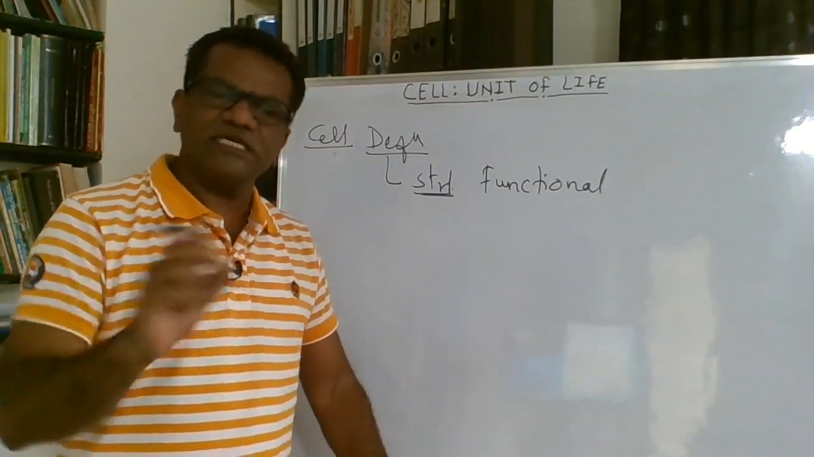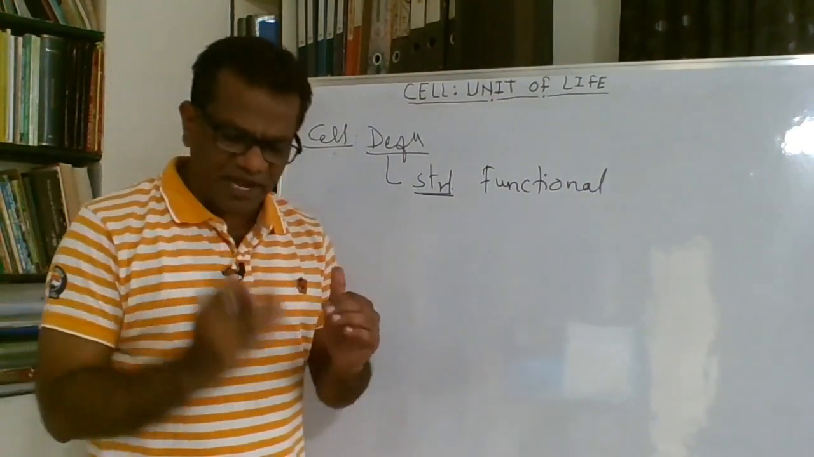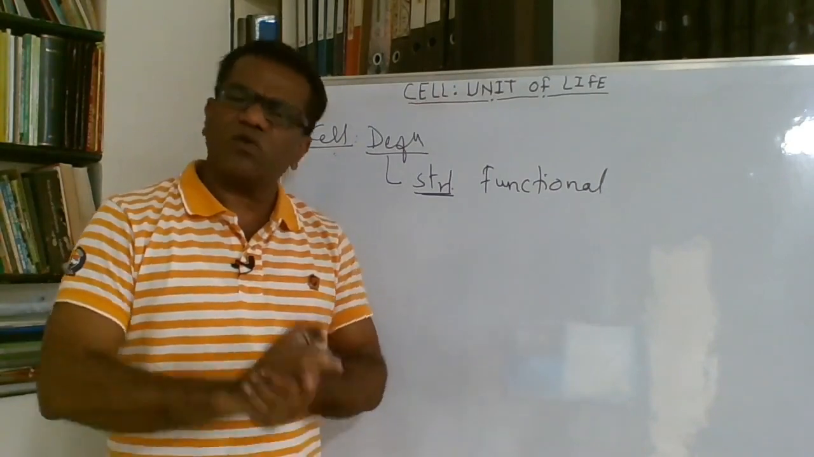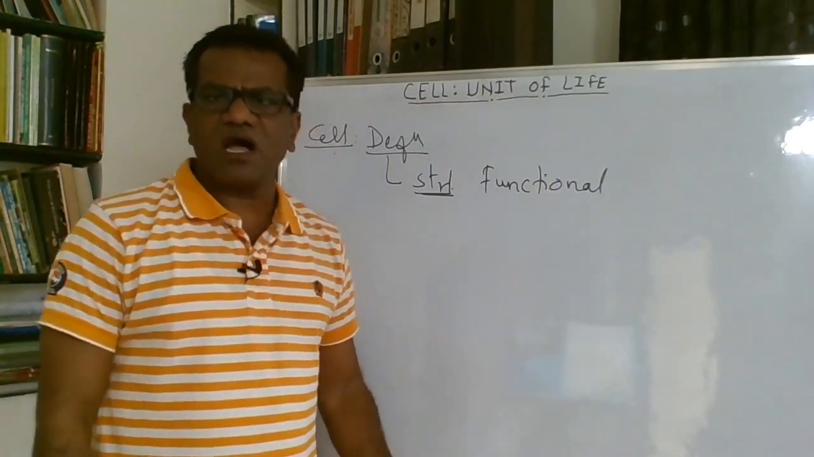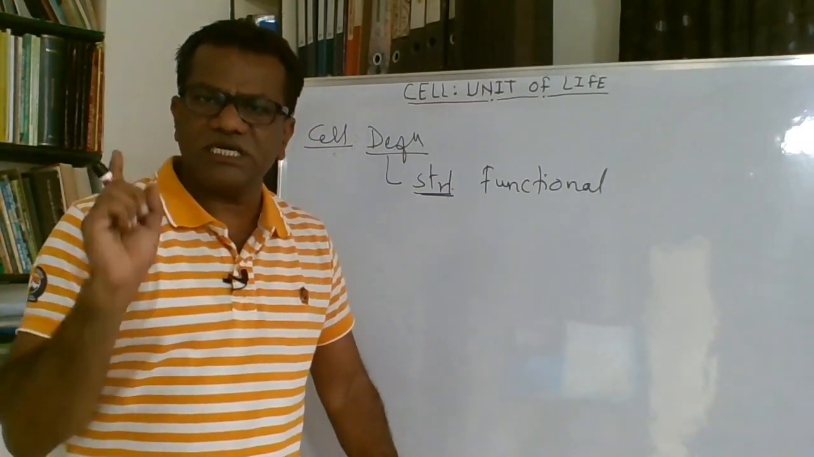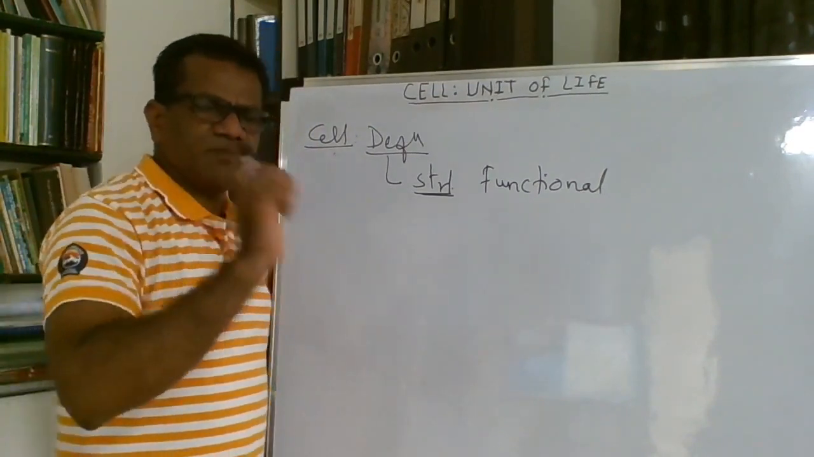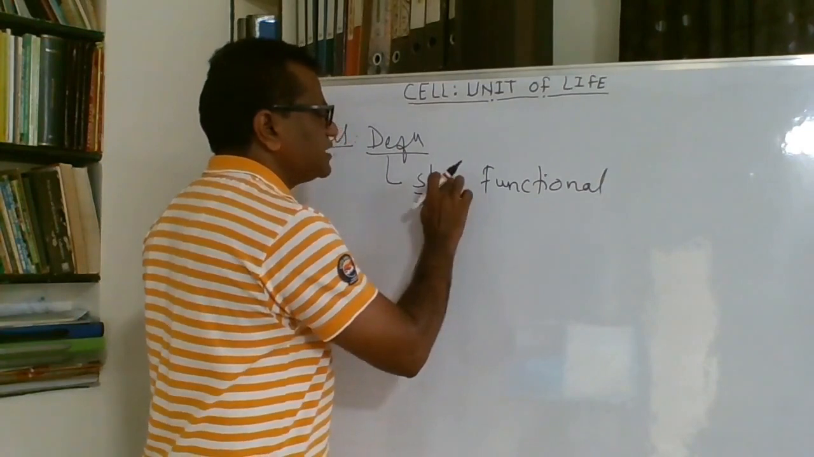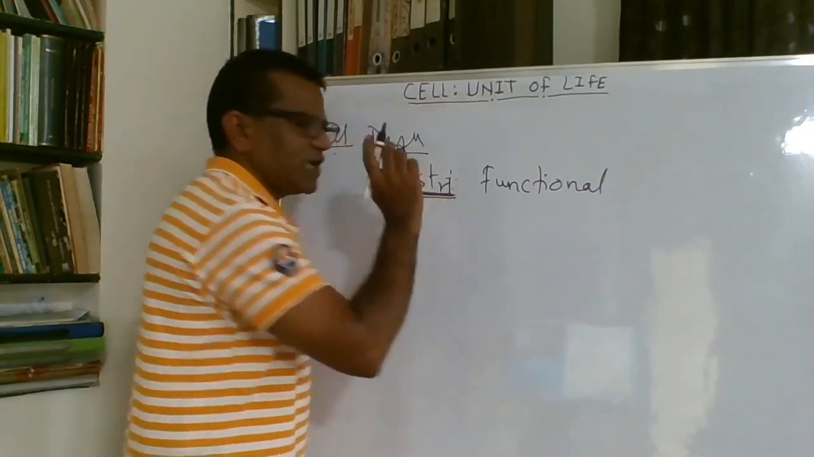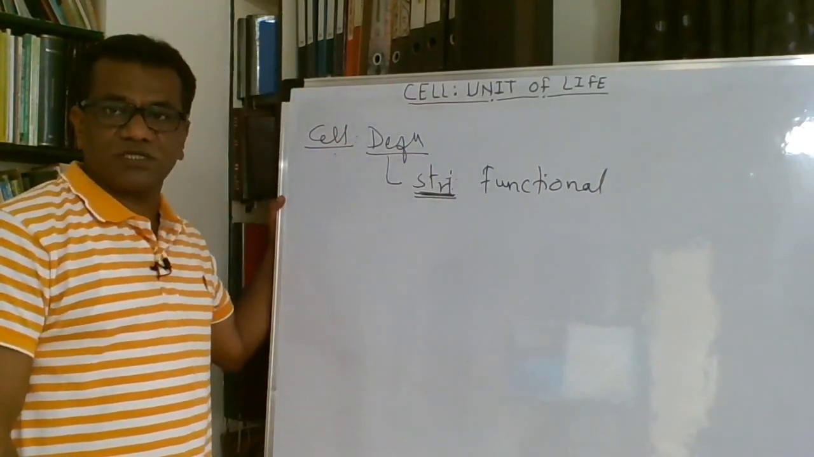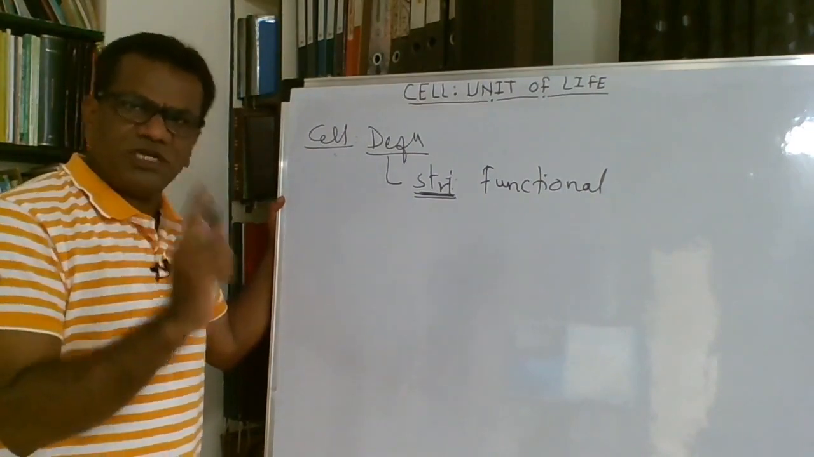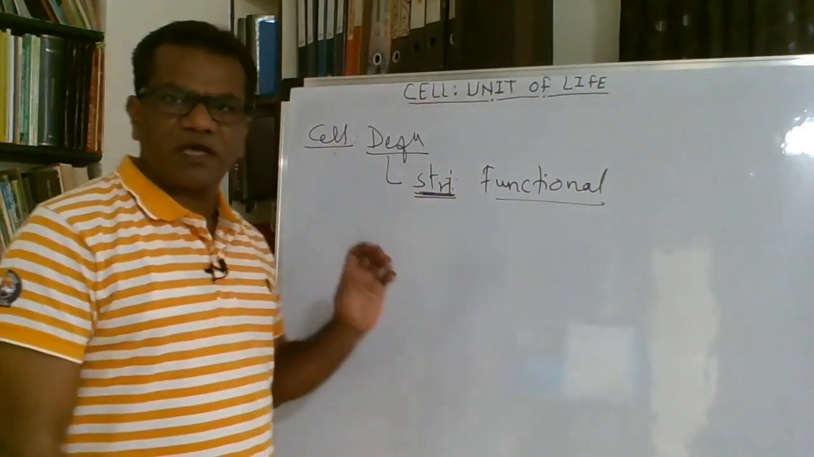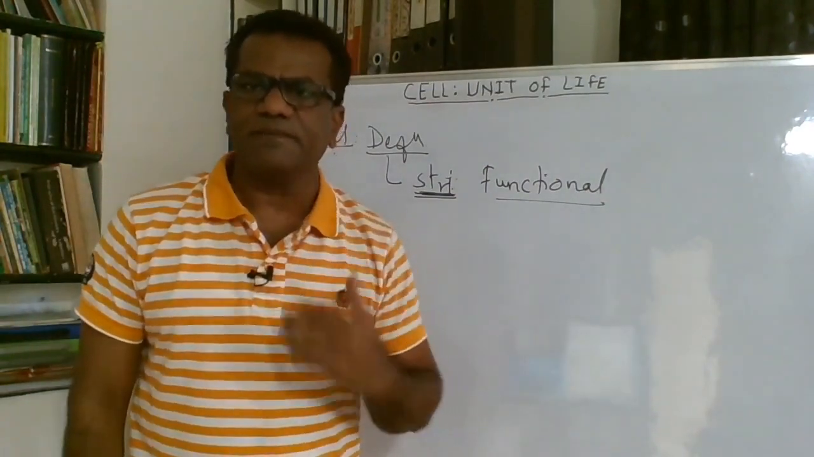Except viruses, each and every living organism, right from mycoplasma, PPLO, plants, animals, and all types of living organisms, is composed of cells. Their body is made up of cells, and that's why the cell is the structural unit of life. It is also the functional unit of life because each and every organism carries out its functions through cells.